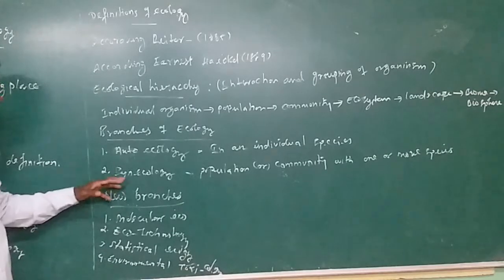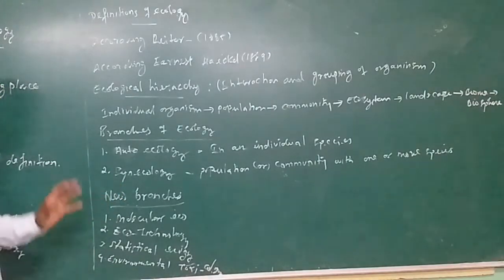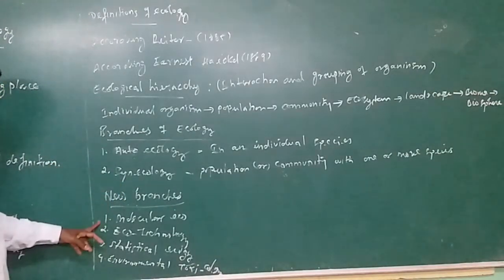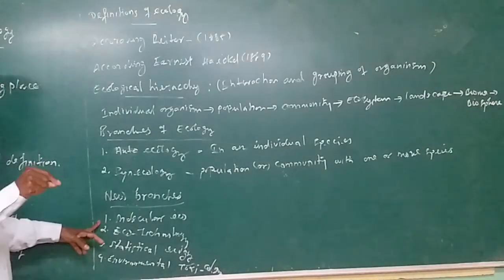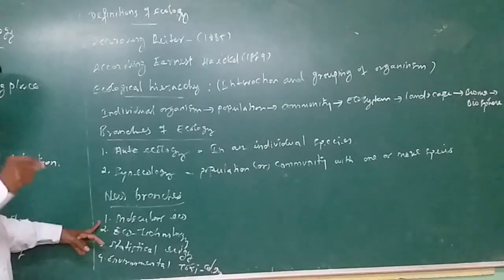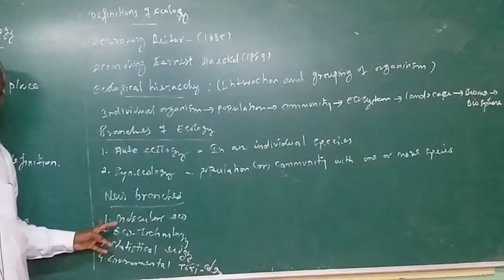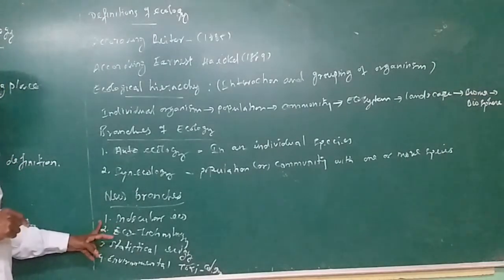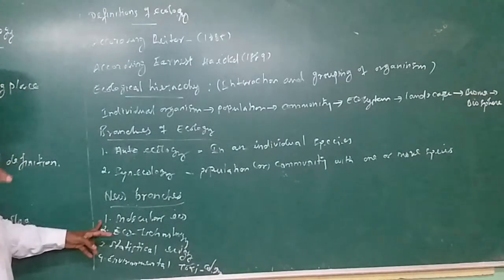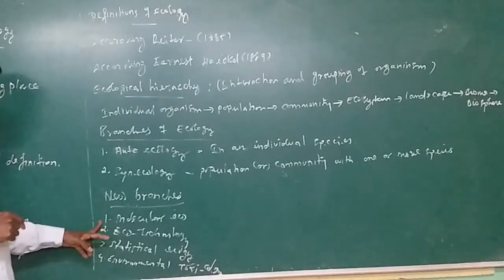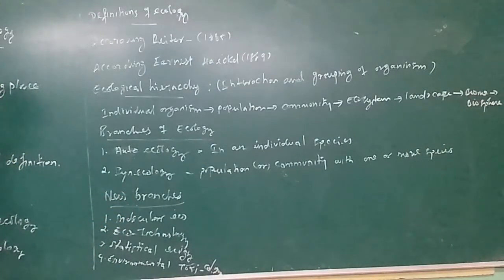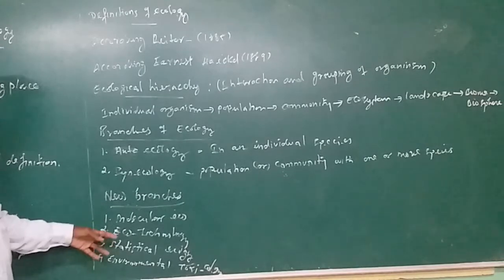Now, the new branches of ecology. The first one is molecular ecology. The basis of molecules in the organism, or the construction of molecules in the organism, or what molecules are constructed in the body of the organism, is called molecular ecology. There's another one, ecotechnology.